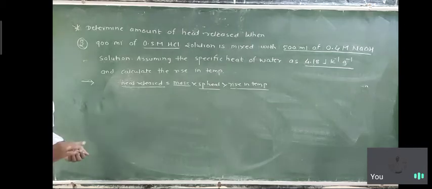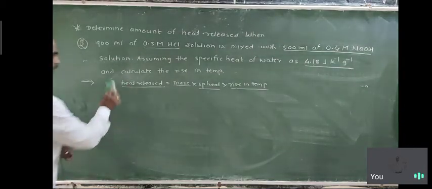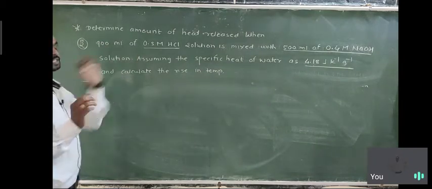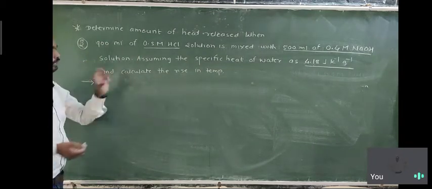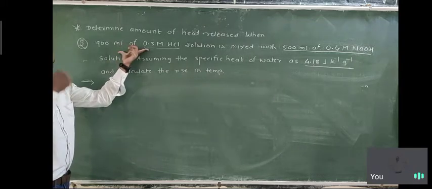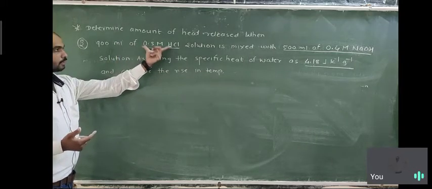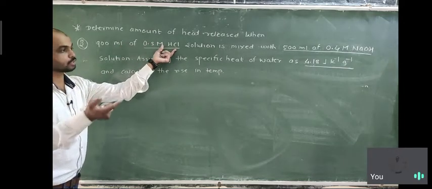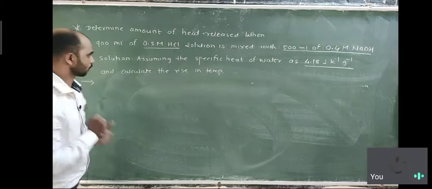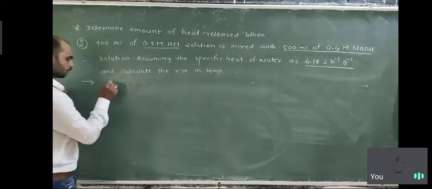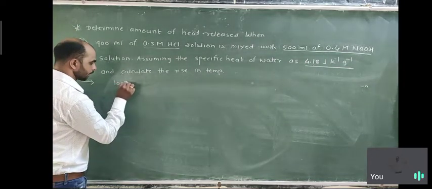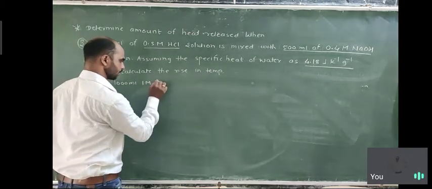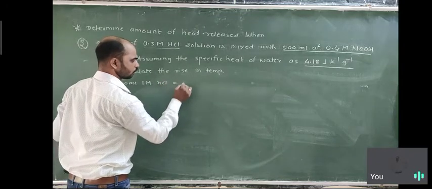So first we calculate the heat released. Here the amount as well as the concentration is given. So first of all, convert this solution into number of moles. Convert the 900 ml of 0.5 molar HCl into number of moles, as well as NaOH. For your information, 1000 ml of 1 molar HCl or any solution is equal to 1 mole.